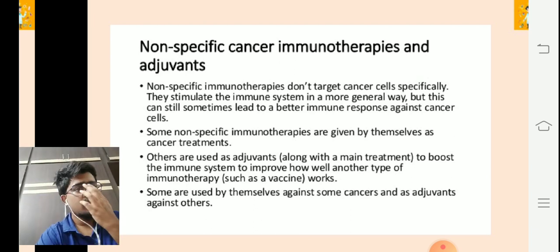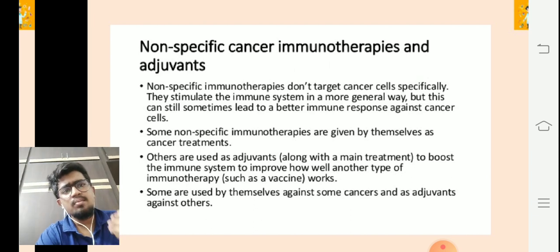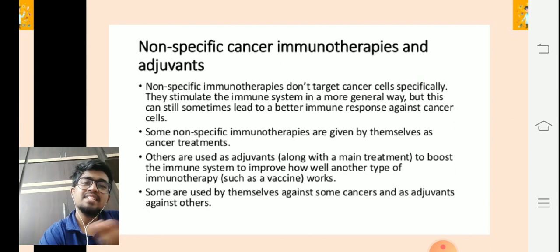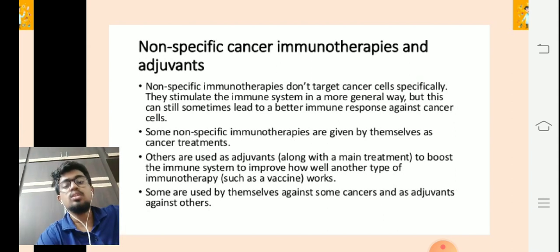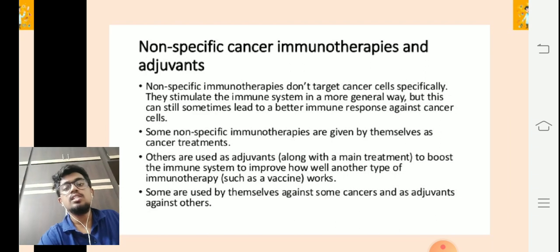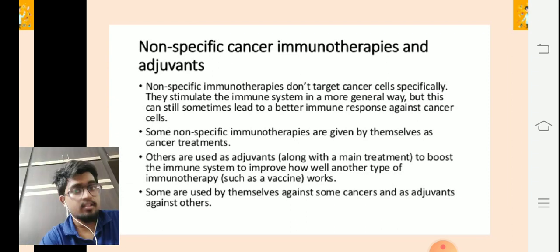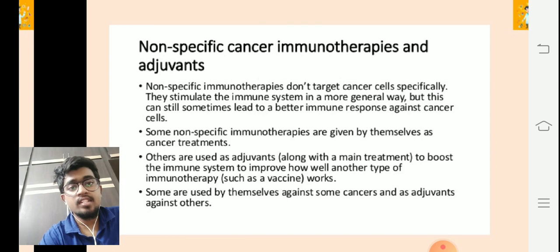Compared to normal cancer therapy, these non-specific cancer immunotherapies are proving to be very effective. This is one of the very good initiatives taken up.